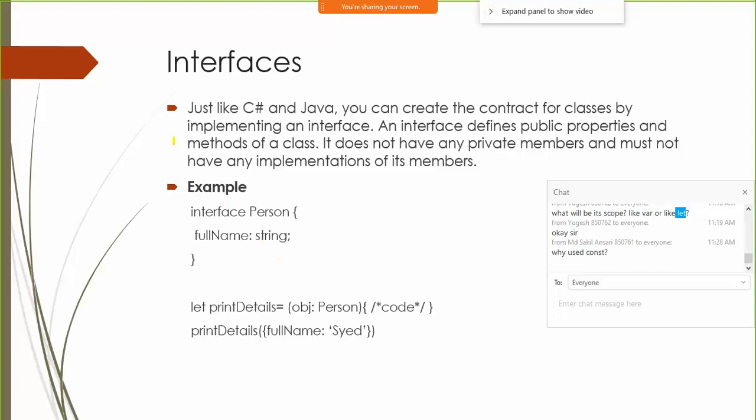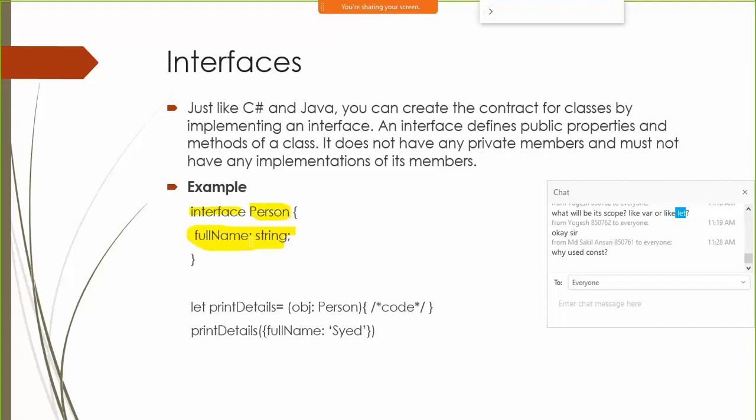It is also possible to create interfaces. Fine, you can go ahead and create an interface. Here's an example for an interface. You say interface, then you give a name for the interface, then you define some types inside that particular interface. I'm defining one variable here called full name. Fine. And in an interface, everything is public by default.